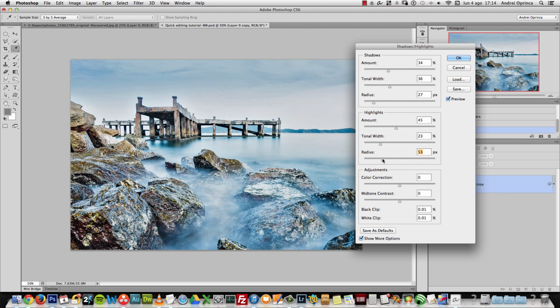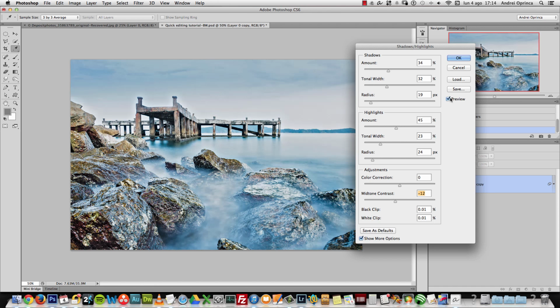And if we increase the radius, you will start to see those glows around the edges there. You can play with that if you like this kind of effect. I personally don't like those glows too much, but anyways, you can also play with the midtone contrast. In this case, I will not touch it. Well, let's leave it at minus 12, it looks good to me.